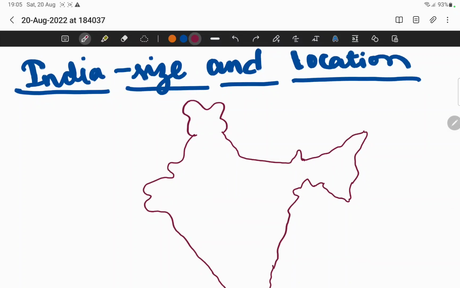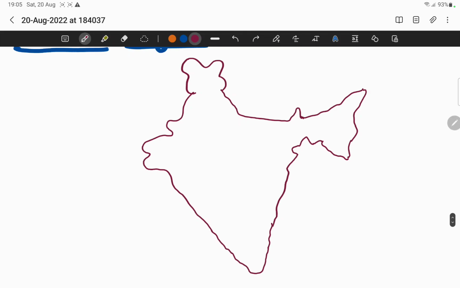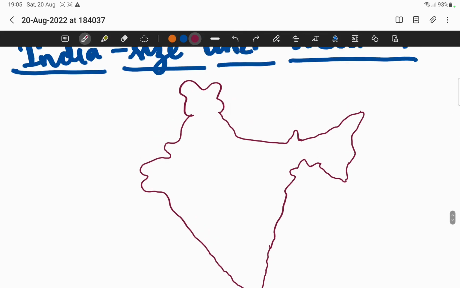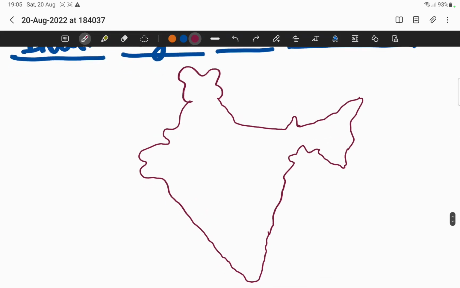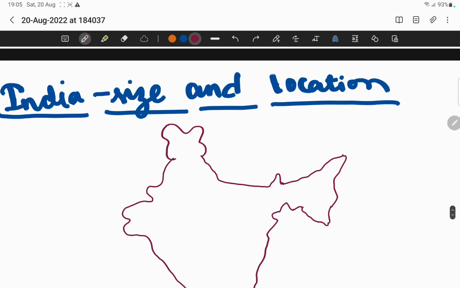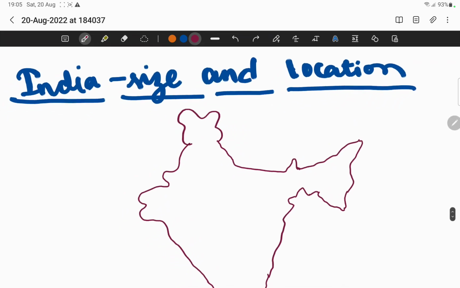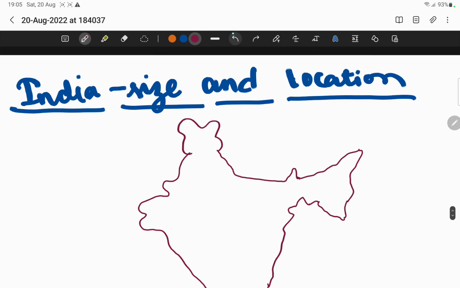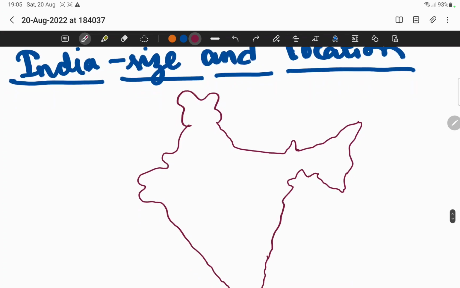And if you just see here, this is India map, right? I have drawn this India map in a freehand, but still this looks like India, right? So first let us understand, if you see the heading, you can just tell that India size and location. We are going to discuss the size and location of India. That's it. Very simple topic, but also very important topic.